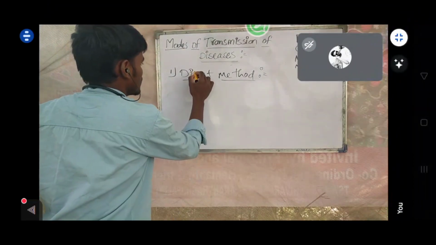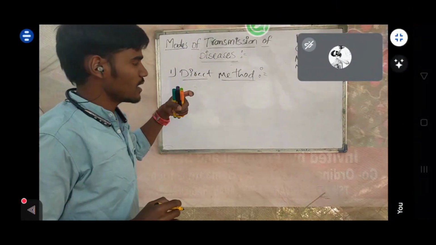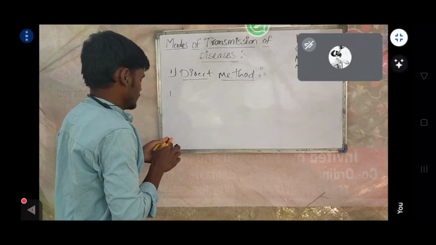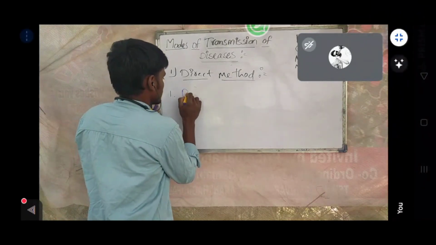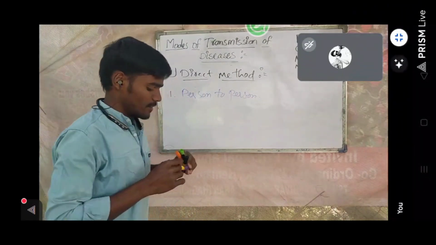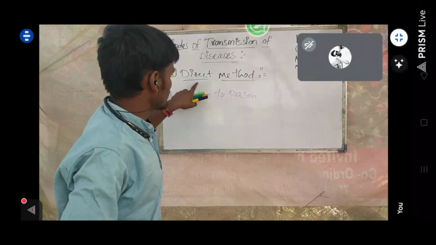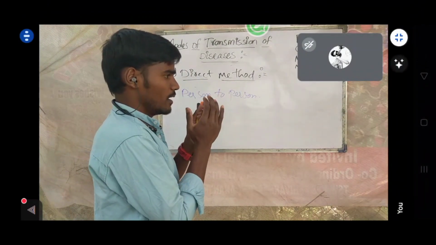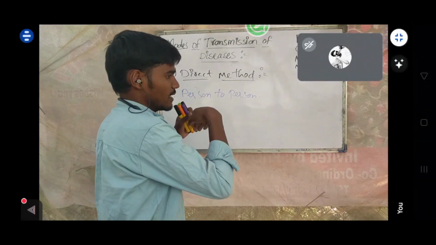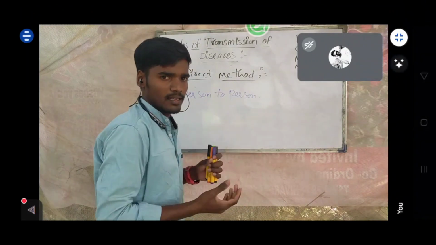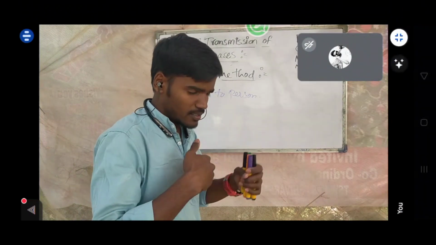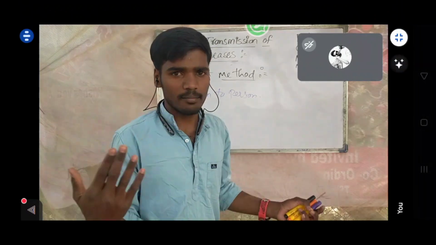As we have discussed what the direct method means, in this direct method there are four types. The first one is person to person. The infected person or infected organism directly transfers the disease to another organism, right? Disease might occur in plants, animals, any other.